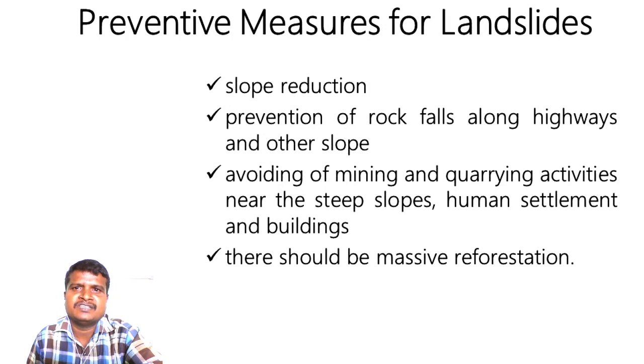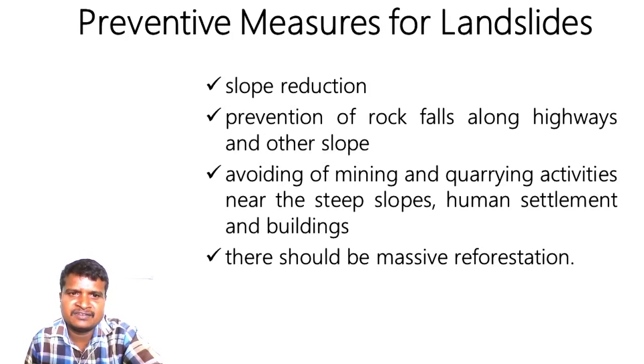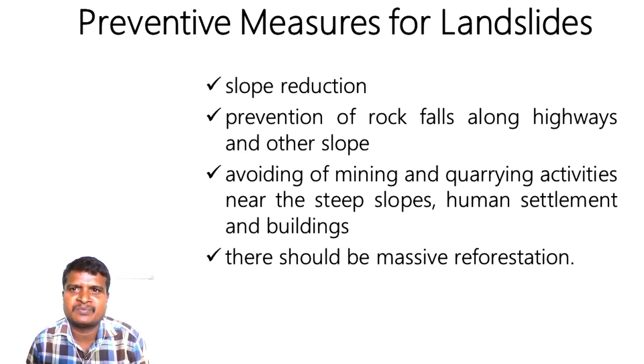Preventive measures for landslides: slope reduction. We should not create unnecessary slopes. Prevention of rock falls along highways and other slopes. Avoiding mining and quarrying activities near the steep slopes. Human settlements and buildings: we should not ask people to live very close to steep areas and very close to mountains, because they will lose their lives because of landslides. And we should not encourage deforestation. We should encourage reforestation or afforestation. So these are all the preventive measures for the landslides.